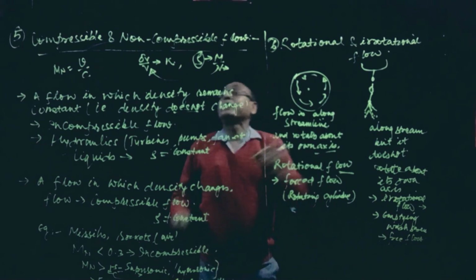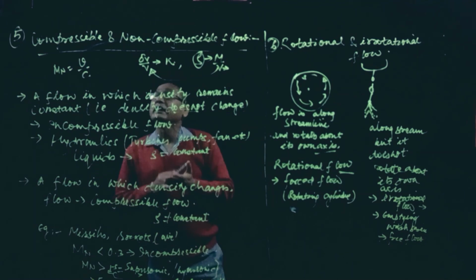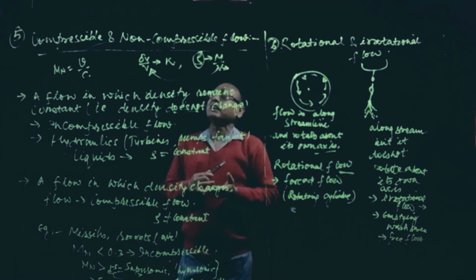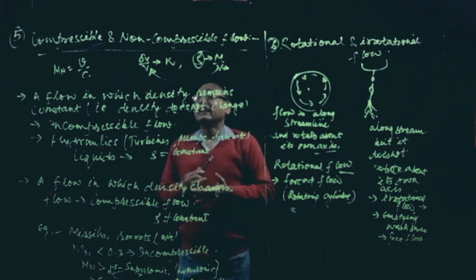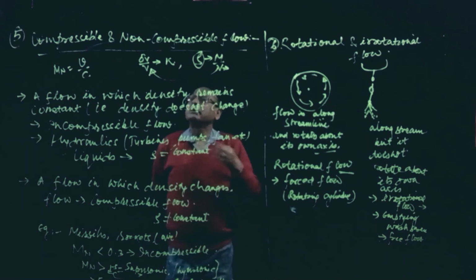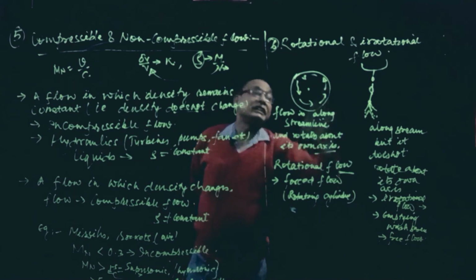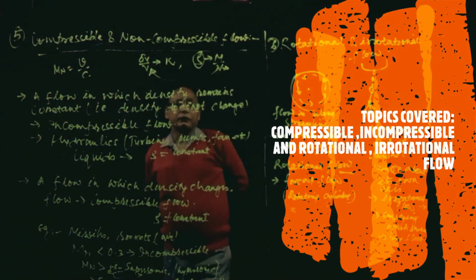This way I have completed all types of flow. First one was one-dimensional, two-dimensional, three-dimensional, then steady, unsteady, then uniform, non-uniform. Number 4, laminar, turbulent. Number 5, compressible and incompressible flow. And the 6th one is rotational flow. By this way, I have completed all types of flow.